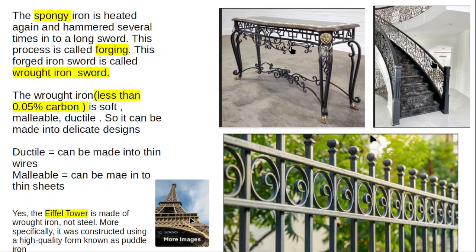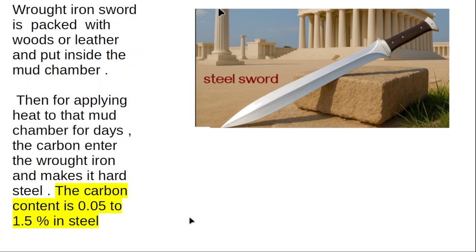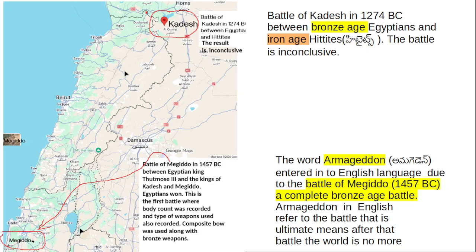But if you add a little bit more carbon, 0.05%, 1%, 1.5% carbon is added, that iron becomes strong steel. Strong steel. Okay.